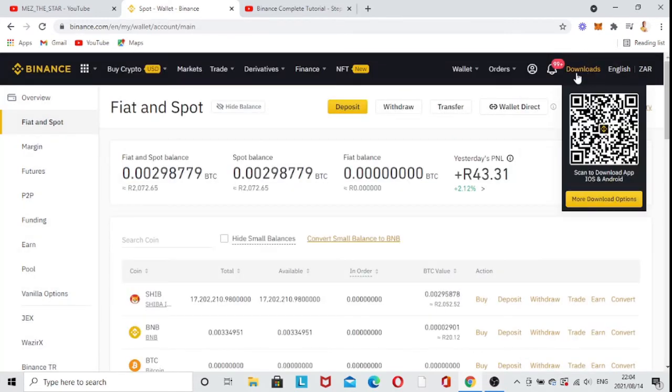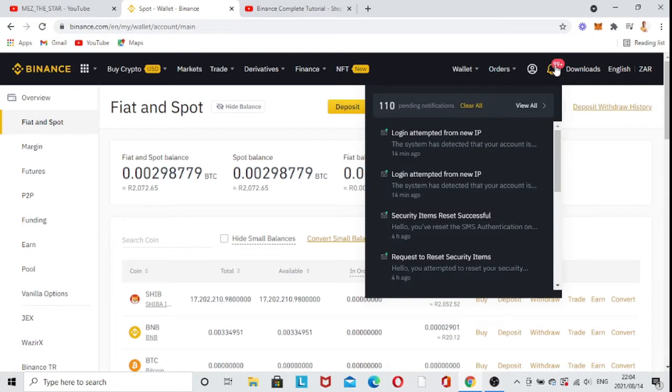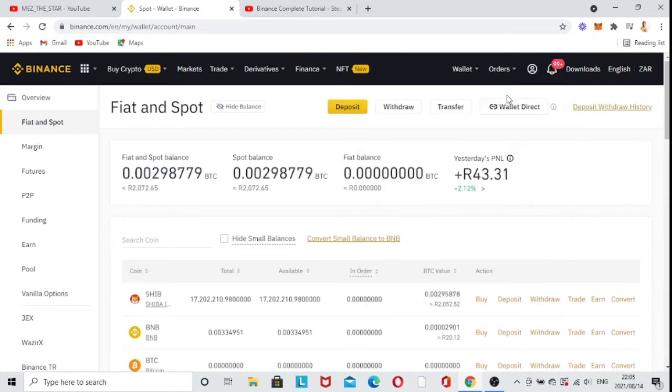So this is here if you want to download it, and you can just scan here, more downloads option and everything. If you have your Android phone, you can scan this and download it, and then have it on your PC and on your phone. It has the scan for download for Android and iOS. That's it there guys. And then you're going to come here, and you're going to see everyone who is trying to get into your account.